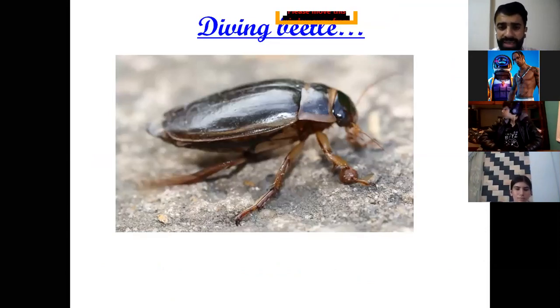Now we're going to talk about different animals. Here we start with the new ideas. Here we have the diving beetle. The diving beetle swims. It uses the legs to capture food.